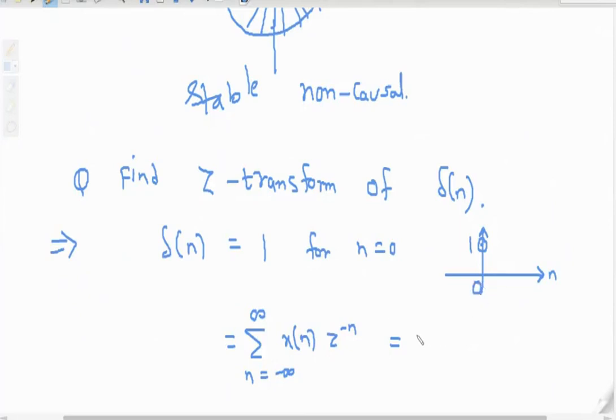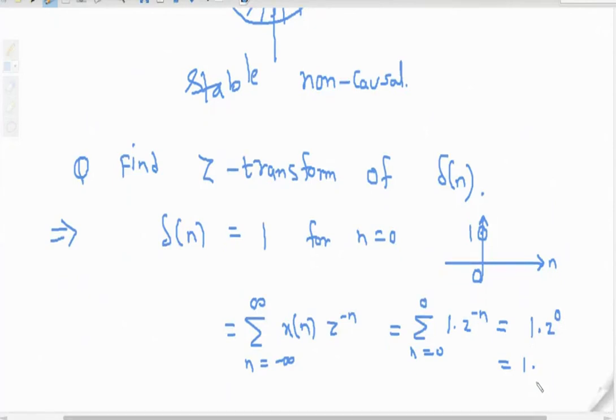So this becomes summation n equal to 0 to 0. Basically we don't write like this, but for your understanding, from 0 to 0, x of n, the value of delta n is 1, into Z raised to minus n. Just put n equal to 0, so that becomes 1 into Z raised to 0. So our answer is 1. So the Z transform of delta n is 1.